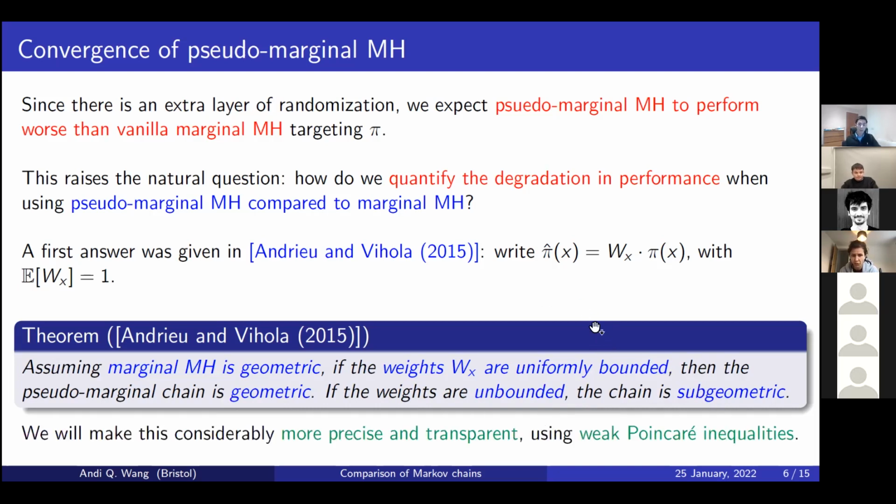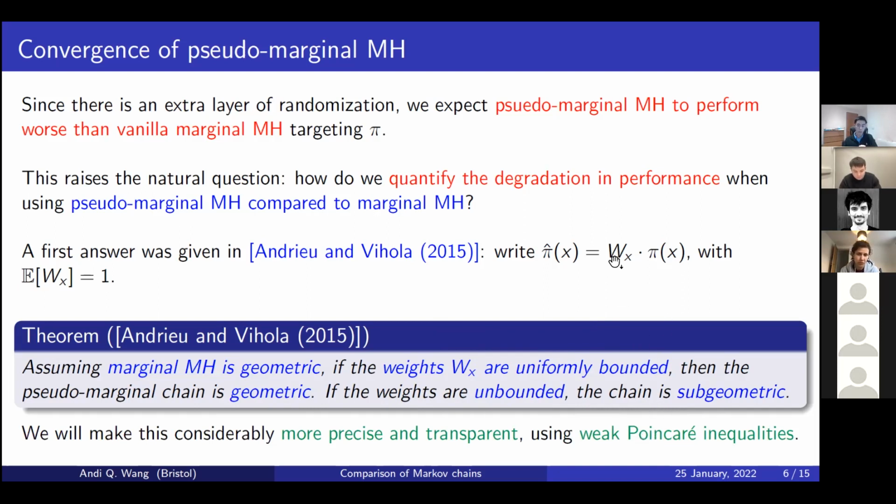So that's quite nice. But what we're going to consider today is what we did to make this considerably more precise and transparent. We're going to precisely quantify, if you like, to what extent it is subgeometric. How much worse, in a pretty precise way, is it than the marginal chain? And the tool we're going to use to do that is a weak Poincare inequality.